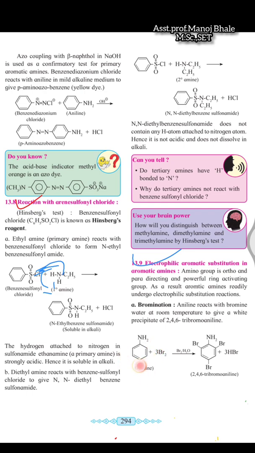Electron density is less at the meta position. So that's why in the product you can observe that electrophilic bromination occurs at the ortho and para positions with removal of the hydrogen. There is no electrophilic substitution at the meta position. These are the meta positions.